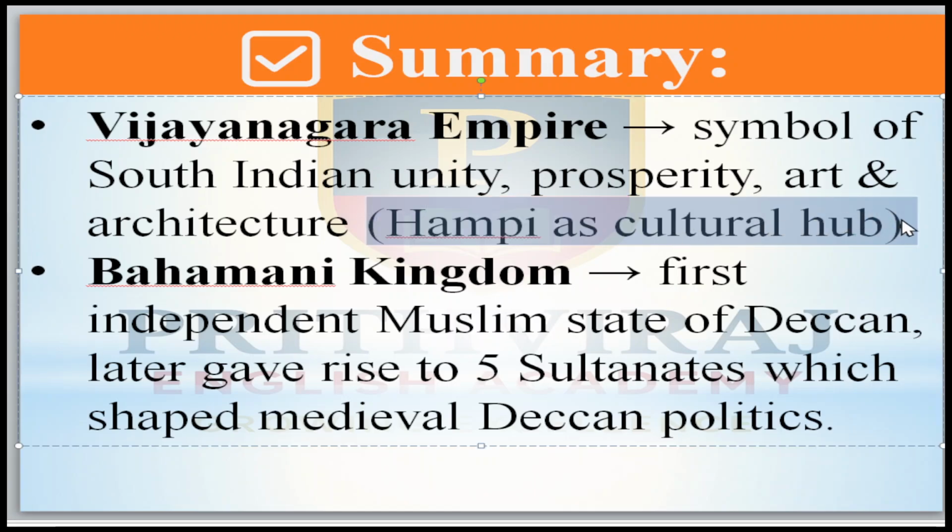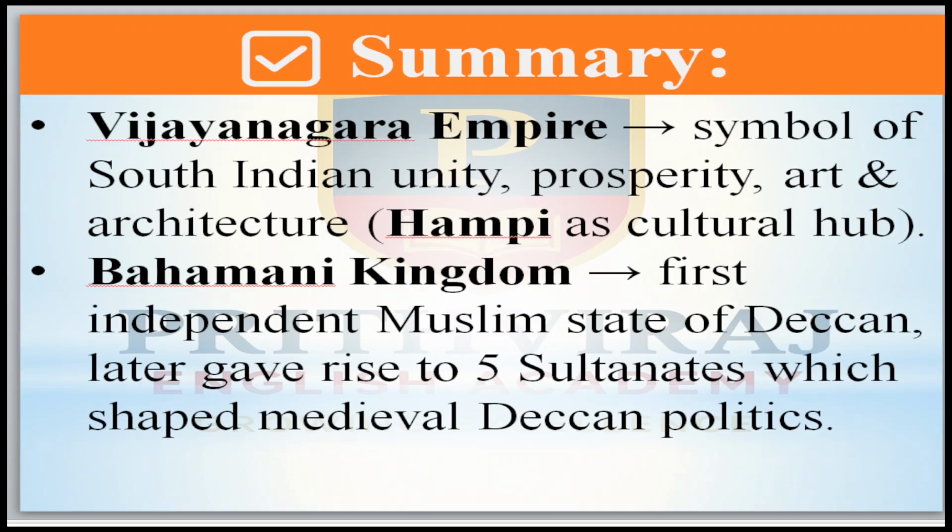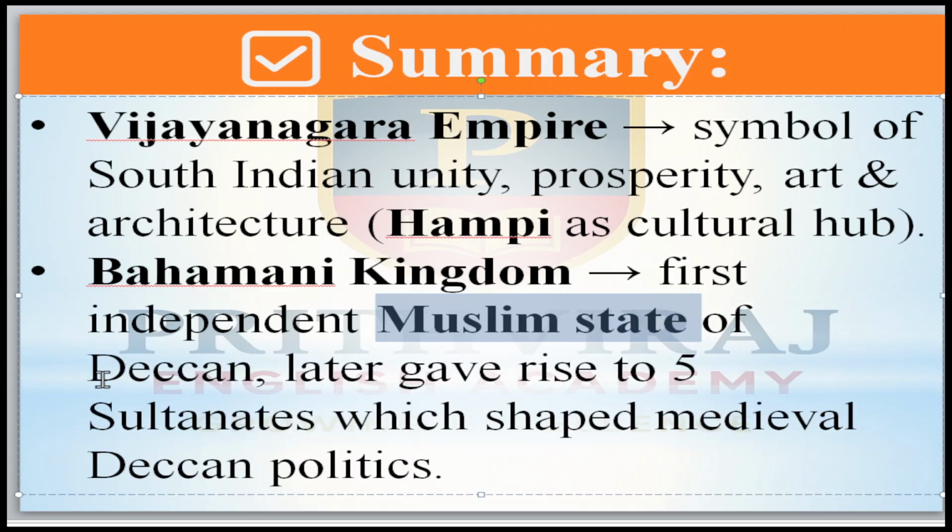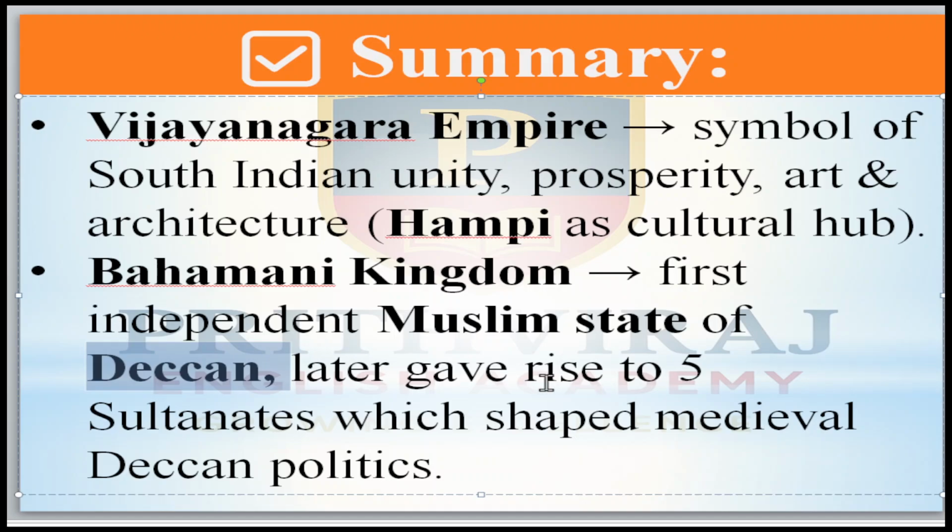Now move to the Bahmani Kingdom, the first independent Muslim state in the Deccan. Deccan means the region south of the Narmada river. Later it gave rise to 5 dynasties which shaped medieval Deccan politics.